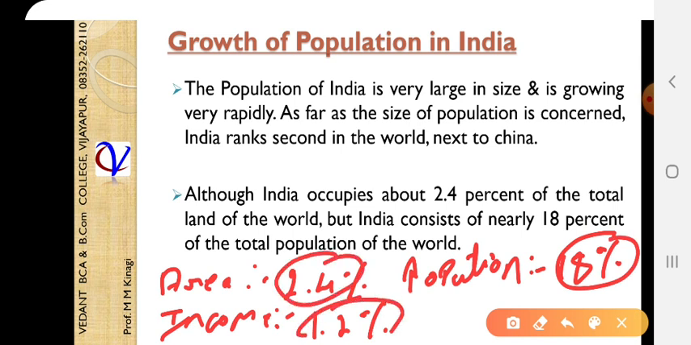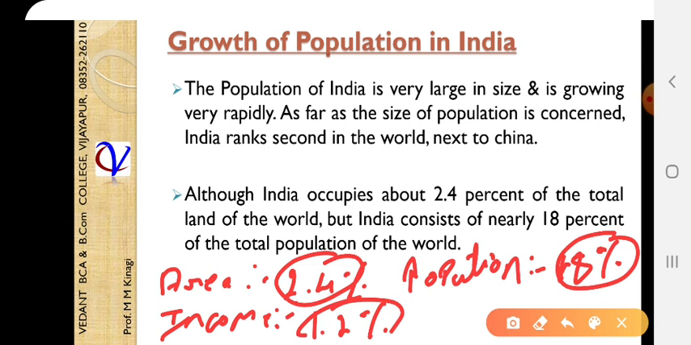See, the area is 2.4%. In 2.4% area, around 18% people are staying. Just imagine, 18% people are staying in just 2.4%. That means almost 20% of the population. Then just imagine the income generating in India, that is 1.2%.